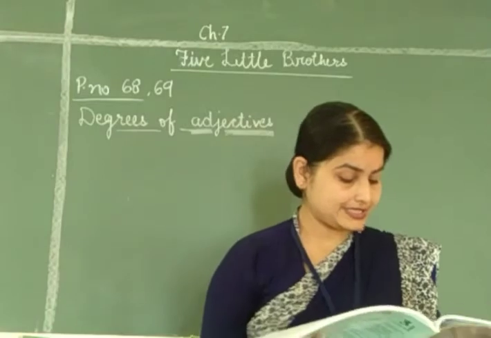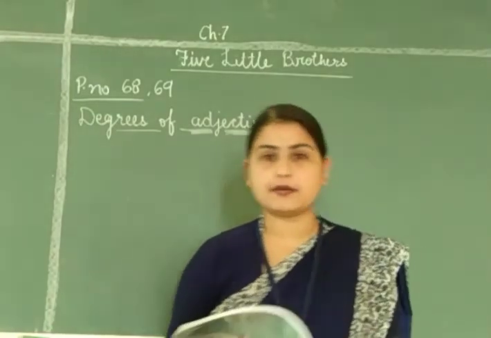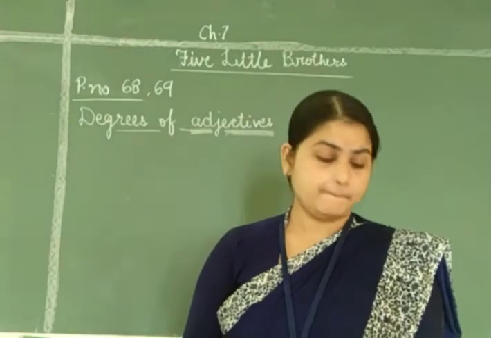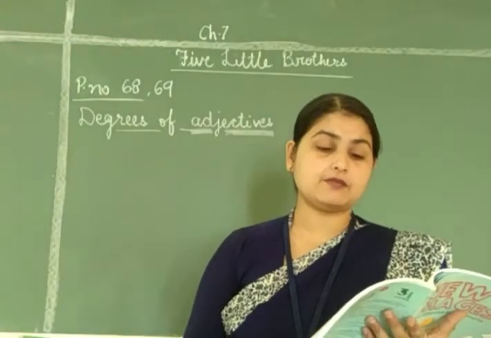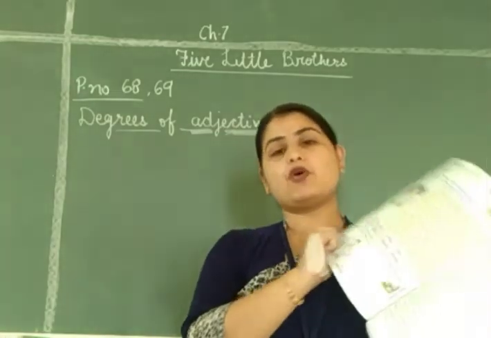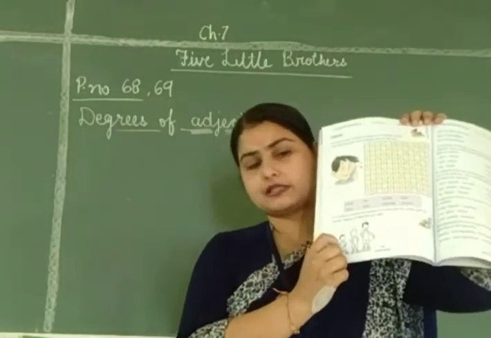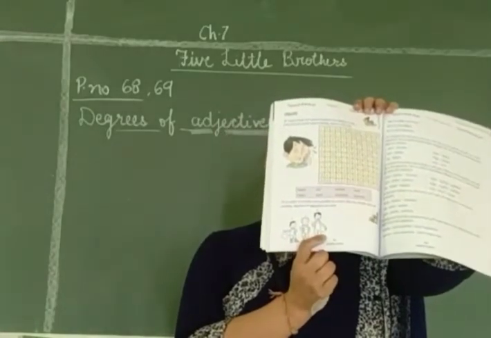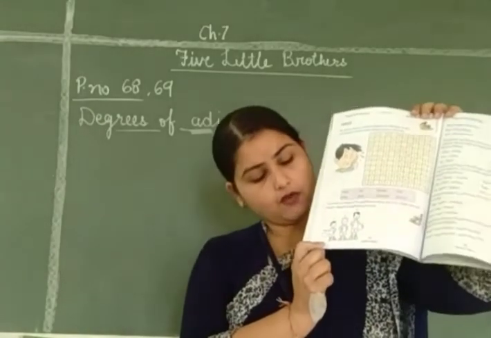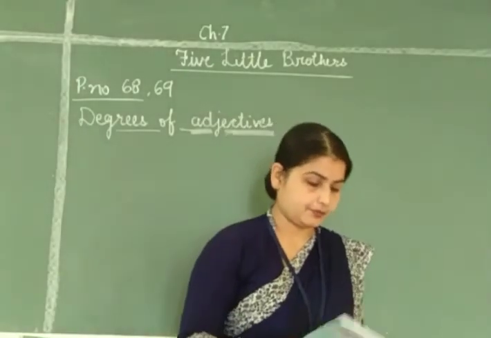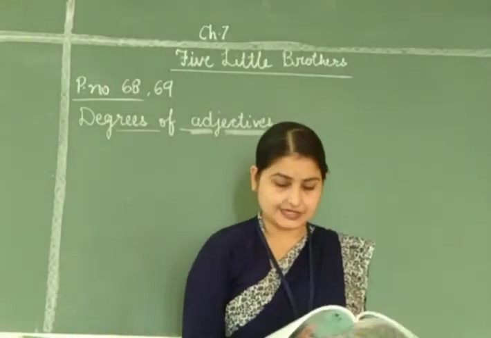Boy 2 is taller than 1. Boy 3 is the tallest. And in that sense, boy 1 is the shortest. Number 3 पे जो boy है वो सबसे लंबा है और number 1 पे जो boy है वो सबसे छोटा है. Okay. Now come to page number 69.